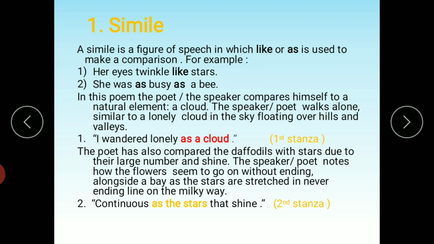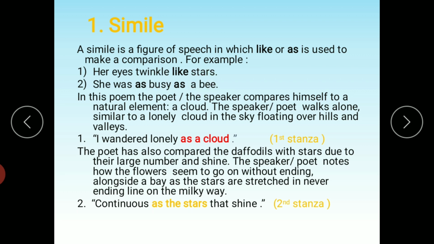So if we use comparative words like or as and we compare one thing with another, this is called simile. As we have example number one, her eyes twinkle like stars. In this example, you can see her eyes twinkle. We can also say her eyes twinkle, but we have given a comparison with stars. How many things are there? There are two things, eyes and then stars. So we have compared eyes with stars, and we have used a comparative word. And what is the comparative word that we have used? That is like. This is called simile.